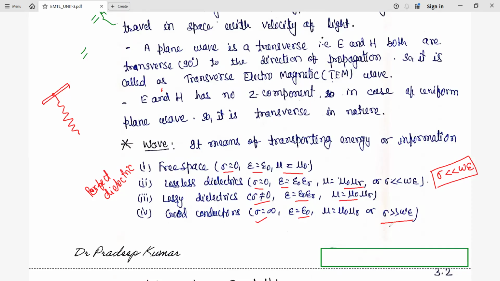So this was the discussion about what a uniform plane wave is, why it is called a transverse electromagnetic wave, and why its nature is transverse. And we have seen different types of media in which a wave can propagate.